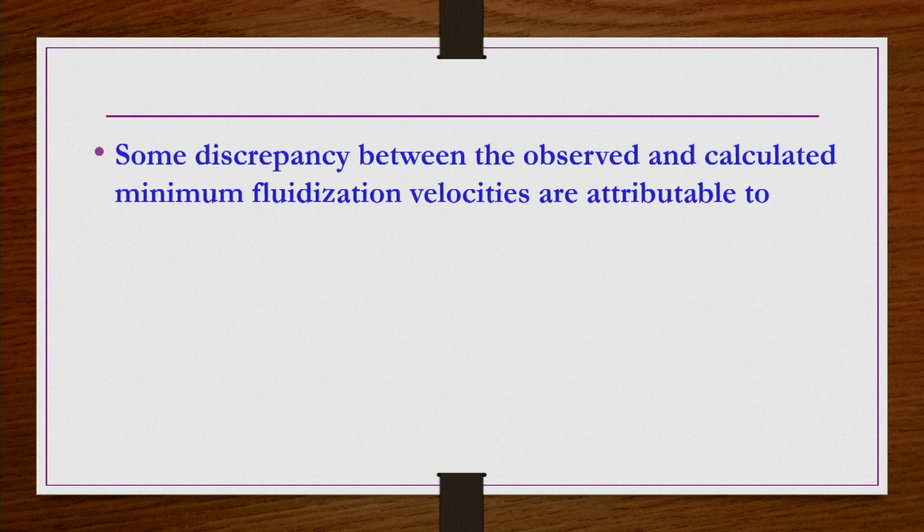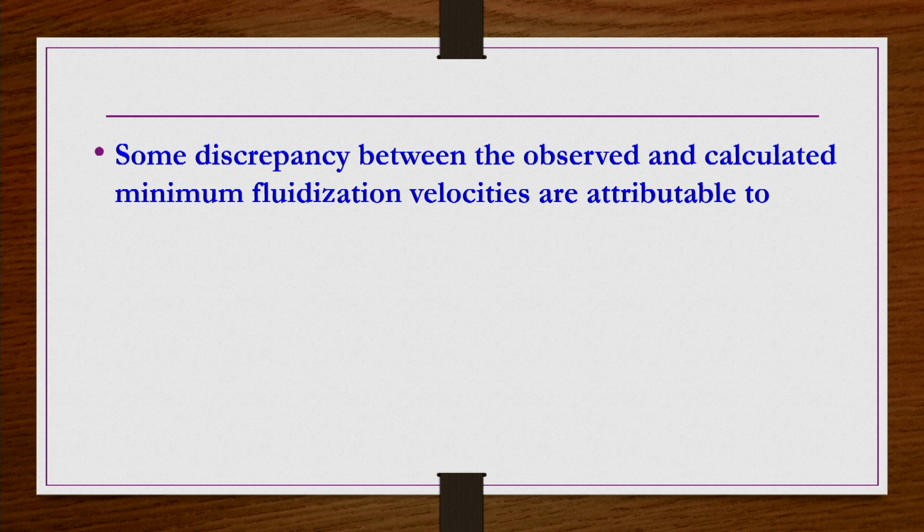So, some discrepancies between the observed and calculated minimum fluidization velocities are in general possible. We have seen that the minimum fluidization velocity is not quite proportional to d_p square; it is proportional to d_p to a power slightly less than 2. And it is not quite inversely proportional to viscosity experimentally, but theoretically it is inversely proportional to the viscosity of the fluid. Such kinds of discrepancies may be there.